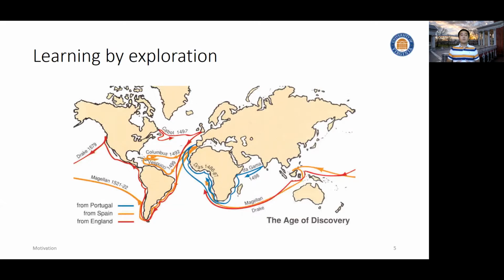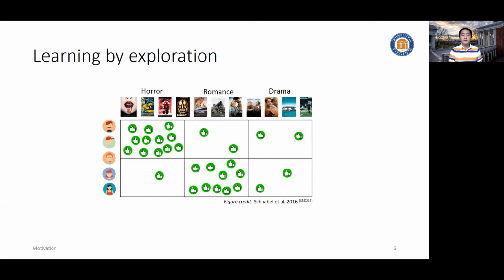And then here, can we do the same to the machines? That is, let them explore the unknowns, expanding their knowledge so that they can help us make better and better decisions. And let us use recommender systems as an example to illustrate this high-level concept we name as learning by exploration. In terms of recommendation, I bet most of you can name a dozen algorithms or solutions to address this recommendation problem. For example, content-based methods, collaborative filtering, matrix factorization, and even neural network-based methods.